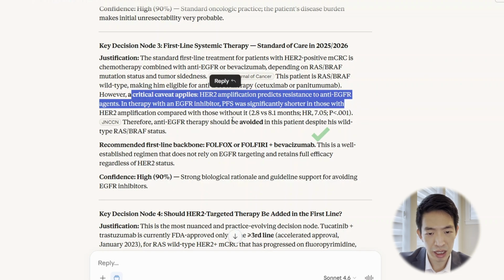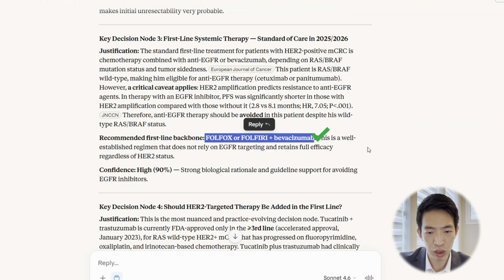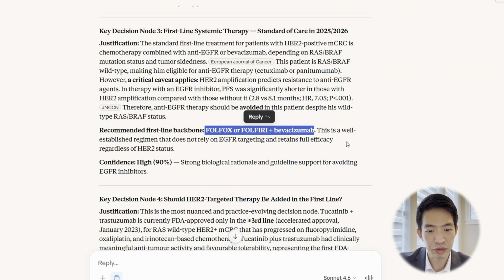And it got the right recommendation, at least based on today's standard: FOLFOX plus Bev, the typical chemo backbone together with bevacizumab. And of course, the purpose of the stress test is more to see where the AI can operate within the confines of clinical reasoning and current standards, as opposed to what the right HER2-directed therapy should be in colon cancer on a broader level.